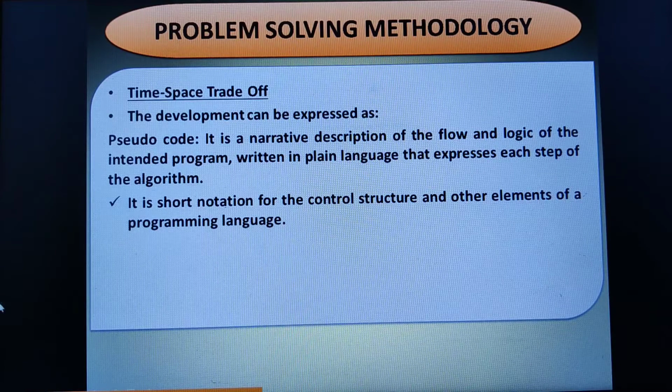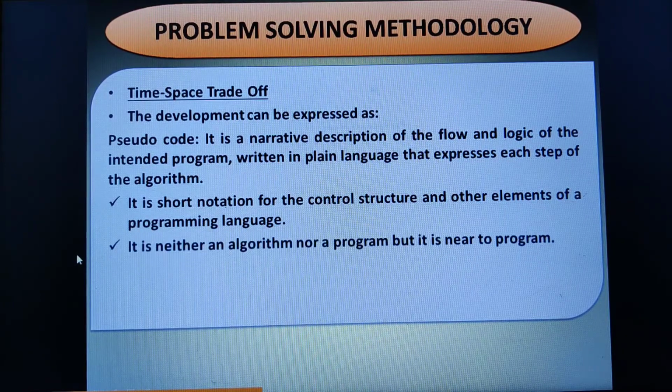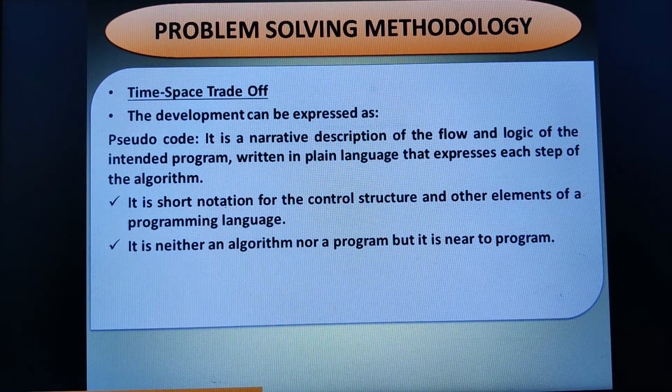So usually we use pseudocode as the shorthand notation for the control structure and other elements of the programming languages. Now this pseudocode that we are writing is neither a program nor an algorithm, but it is very near to the program. That is why in the stepwise refinement technique, whatever informal algorithm we have written will first be converted to the pseudo language, then it will be converted into C or C++.